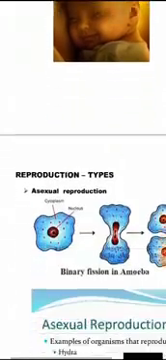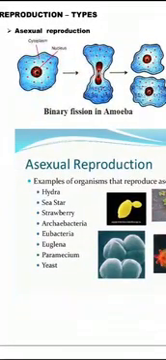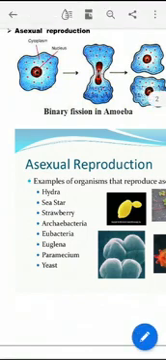There are two types of reproduction present among organisms: asexual reproduction and sexual reproduction. Firstly, we talk about asexual reproduction. Here you can see the asexual reproduction in amoeba. Only a single organism is producing two daughter cells. That is, the participation of two organisms is not required. It does not involve the formation or union of sex cells.